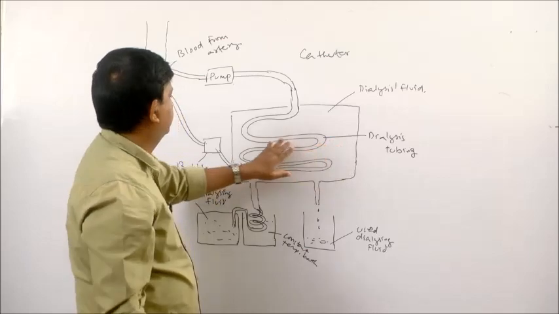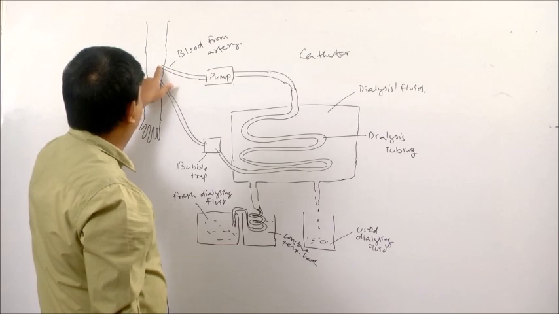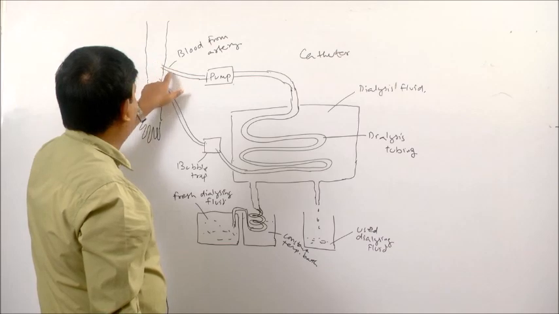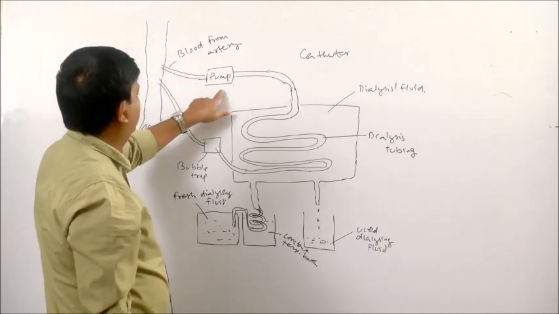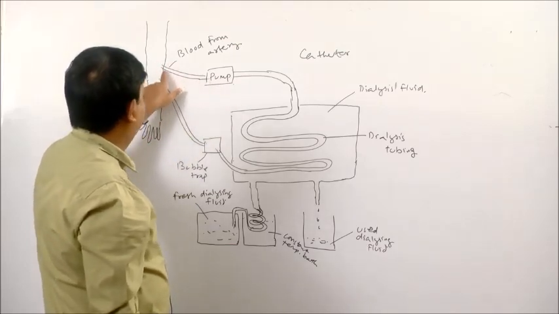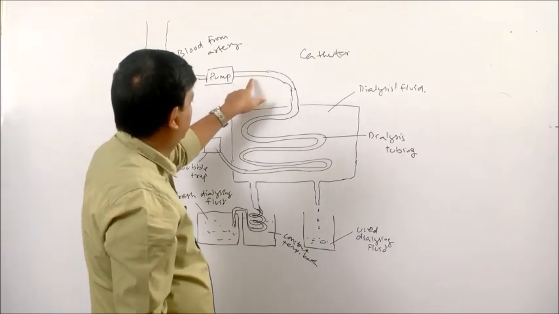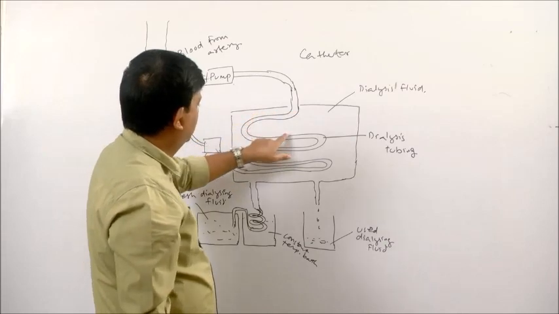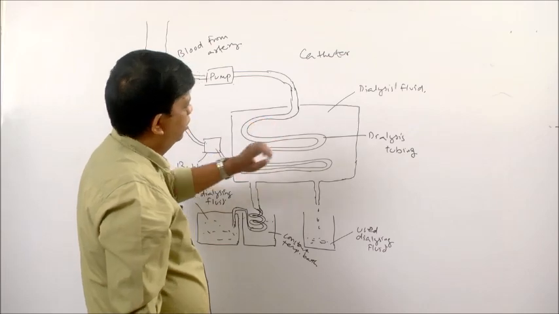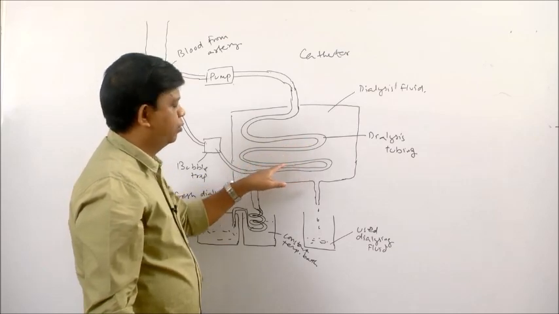Suppose this is the dialysis machine. You can see here there will be the catheter and it is connected to this plastic pipe. From the artery blood is drawn gently, and here a pump is fitted, and blood is gently pumped out from the body of the patient. Then it is made to circulate through dialysis tubing. You can see here there is a dialysis tubing. In these tubes the blood is made to circulate.